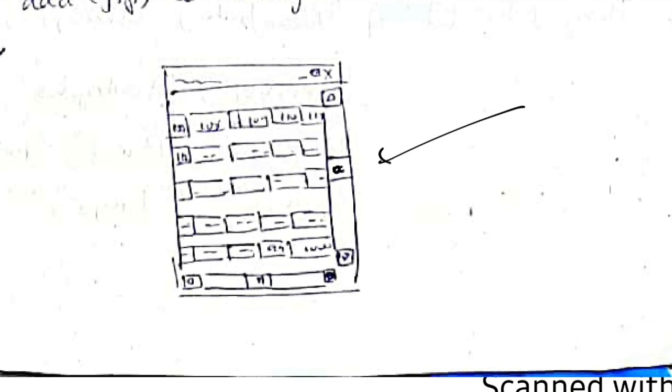Here we will have a scrolling button to go up and down, and here we will be having a scrolling button to go right and left. Okay, these are the buttons from 0 to 400. So you will be scrolling this up and down or right or left.